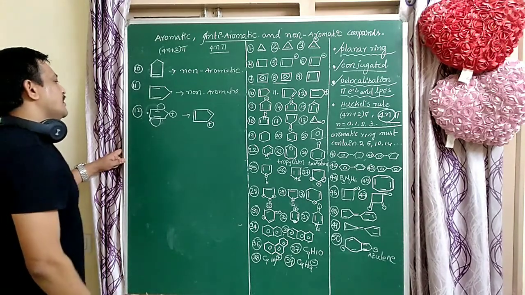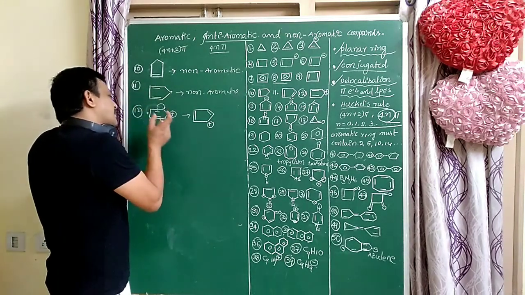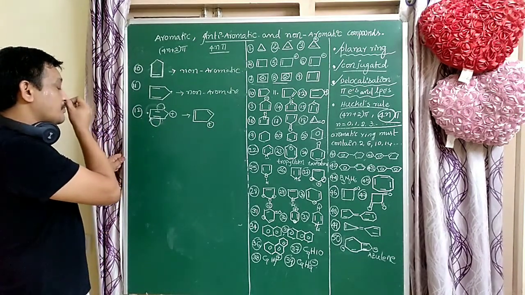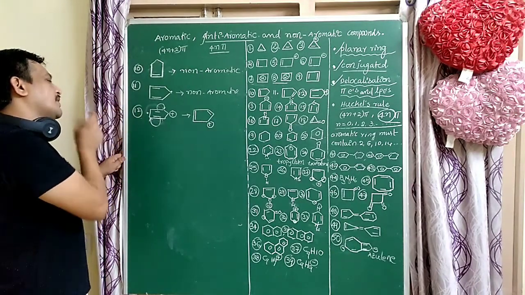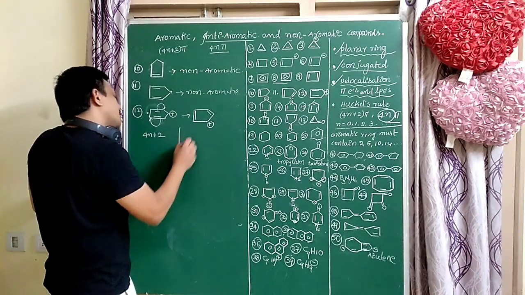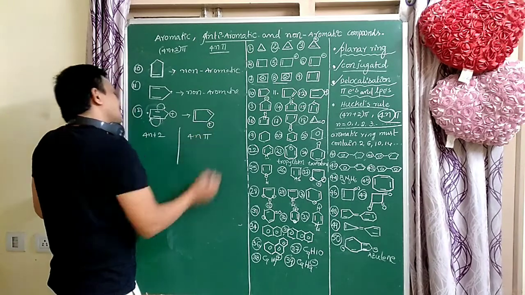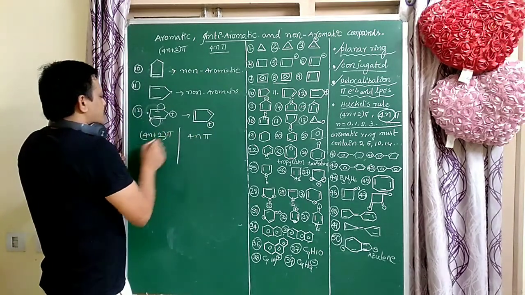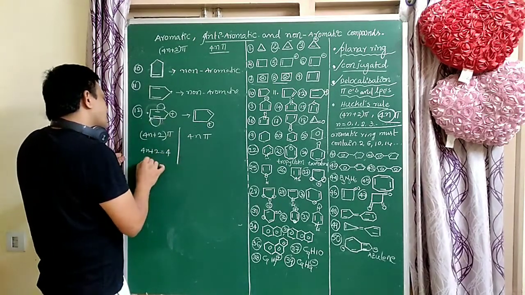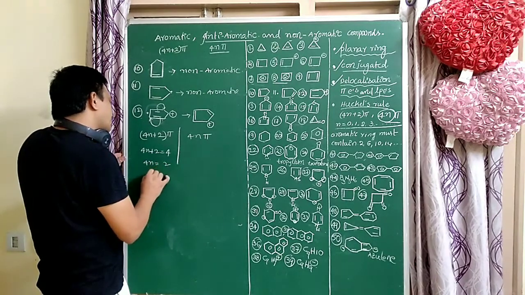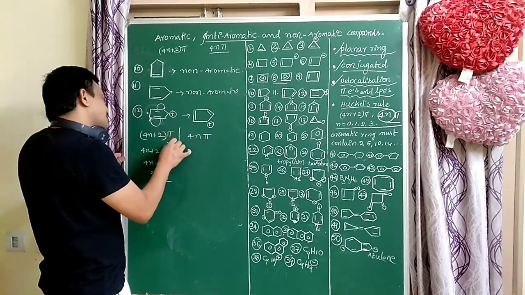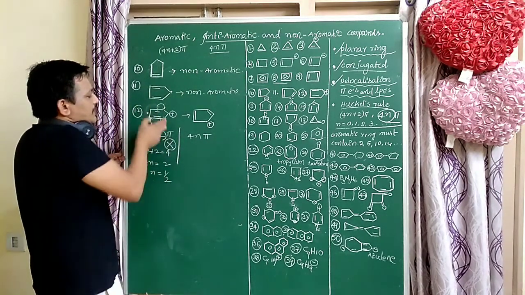So this molecule has planar nature, it is a planar molecule. Now does it follow 4n plus 2 pi electrons or 4n pi electrons? If it follows 4n plus 2 pi electrons, that is an aromatic compound. If it follows 4n pi electrons, that is an anti-aromatic compound. So 4n plus 2 equal to 4 here, so 4n equal to 2, n equal to 1 by 2. It does not follow 4n plus 2 pi electrons. So it is not an aromatic compound, but it is a planar molecule.